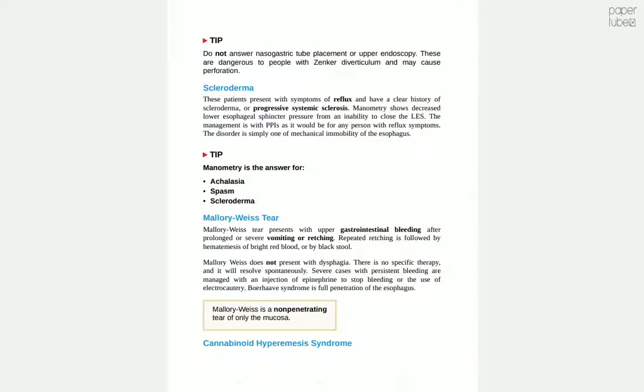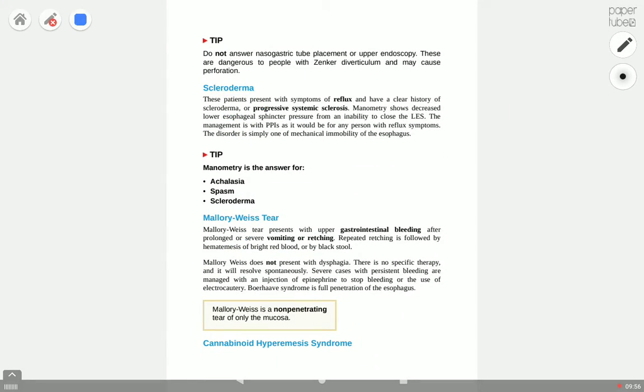Next, we'll continue with esophageal perforations.